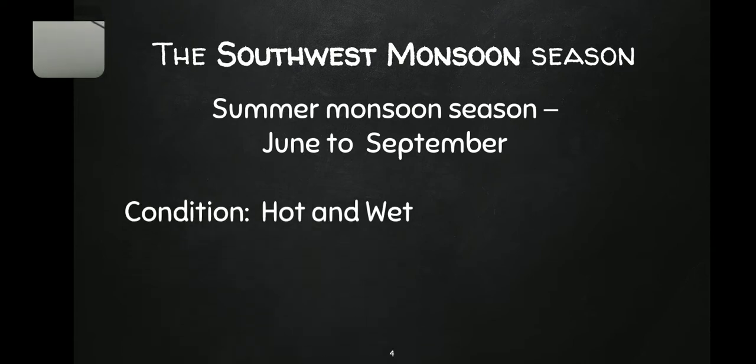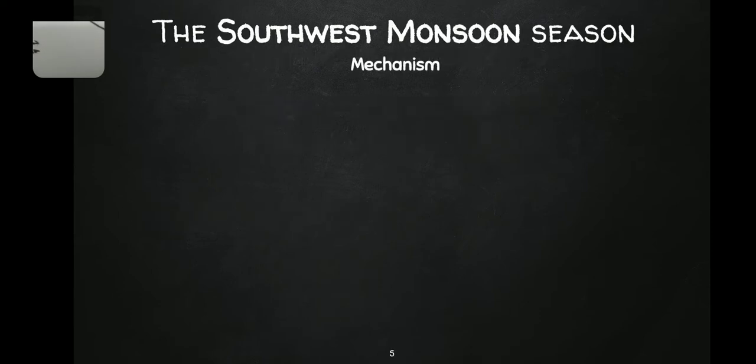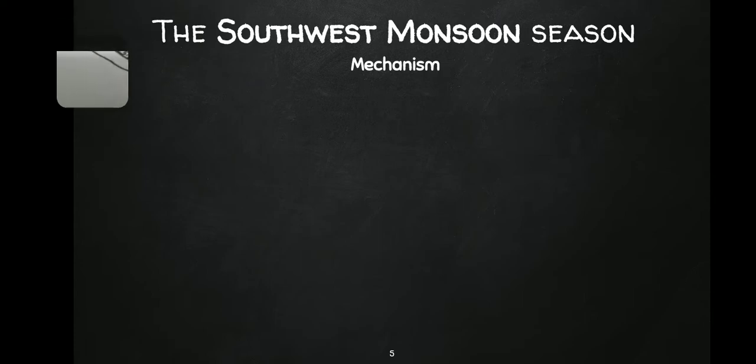As it comes at the end of summer, it is very hot. As the monsoon winds blow from the sea, these are called onshore winds, that is from sea to land. Therefore, it is wet. It gives rainfall. It is onshore wind. Now, let us see the mechanism of southwest monsoon winds.